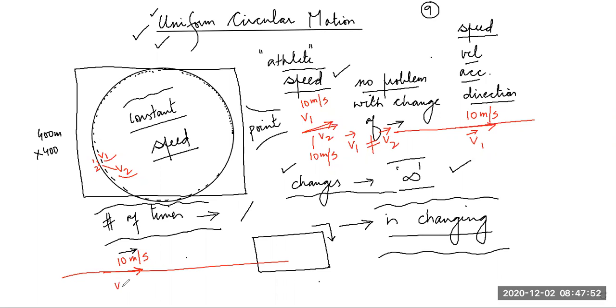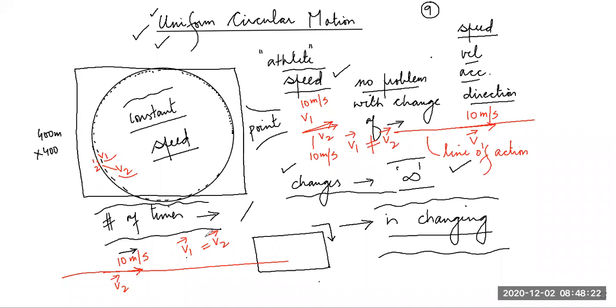Now can you say v1 is equal to v2? Any student? Their direction is exactly the same, but they are not on the same line of action. This line is known as the line of action. Can any student say whether v1 and v2 are the same if they are parallel or not?